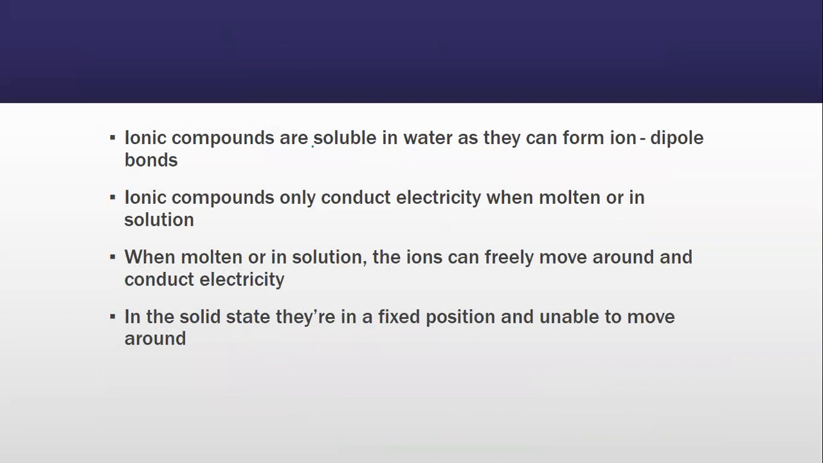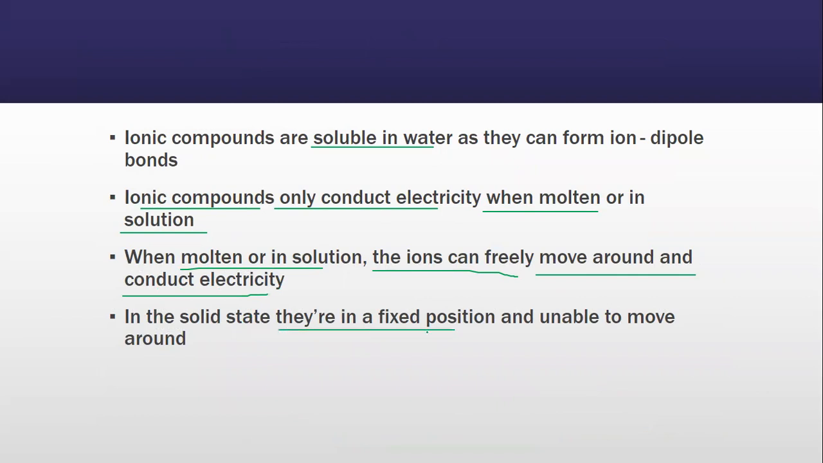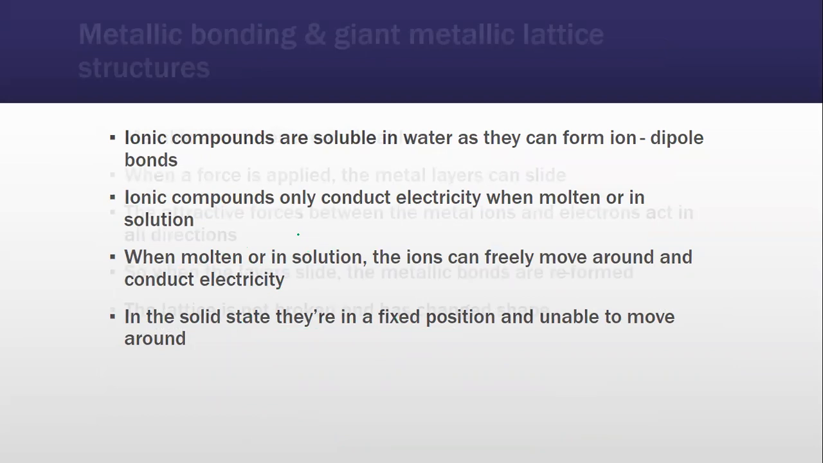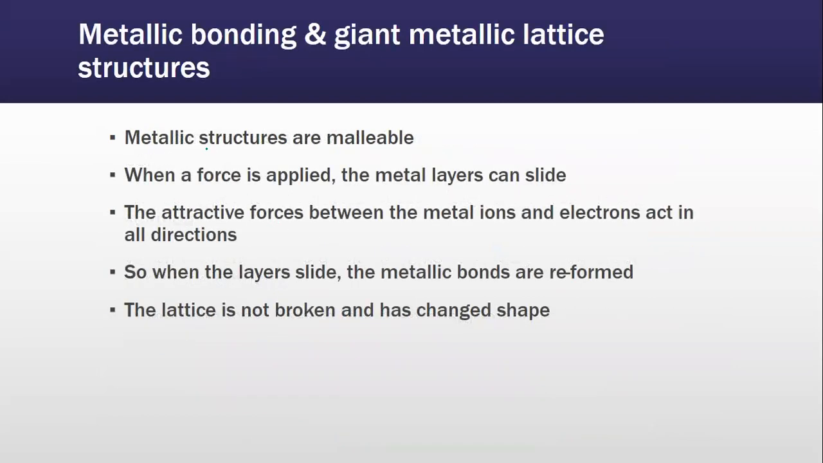Ionic compounds are soluble in water as they can form ion dipole bonds. Ionic compounds only conduct electricity when in molten or in solution. When molten or in solution, the ions can freely move around and conduct electricity. In the solid state, they are in a fixed position and they are unable to move around. We know that only when molten can they conduct electricity, but when they are in a solid form, they cannot conduct electricity because the ions are not free to move.